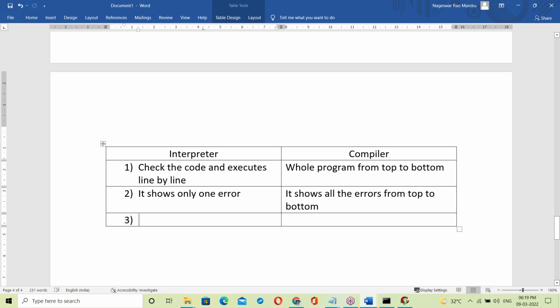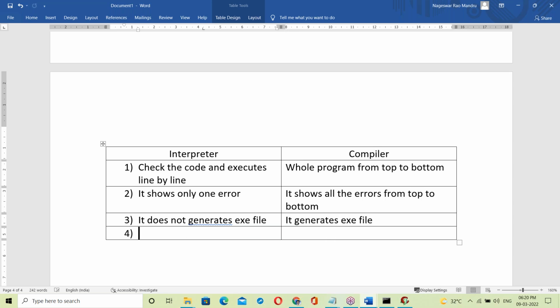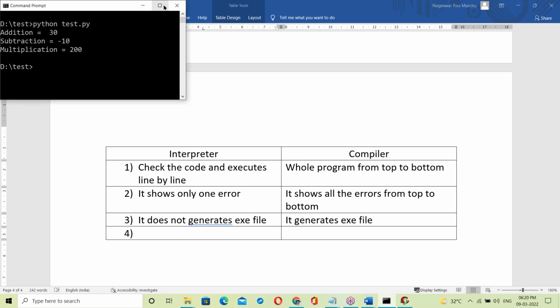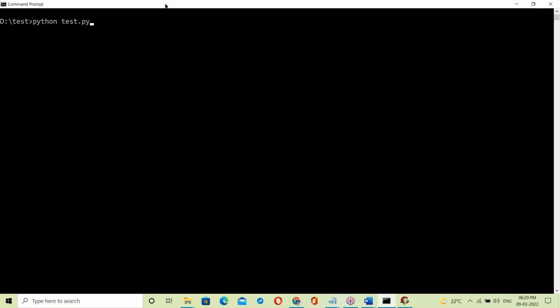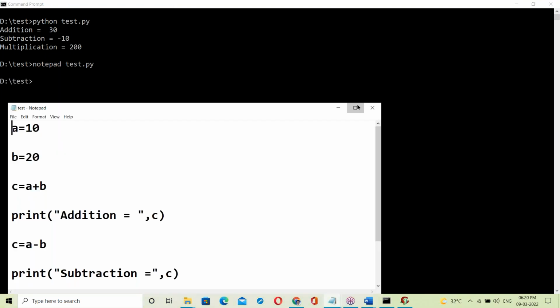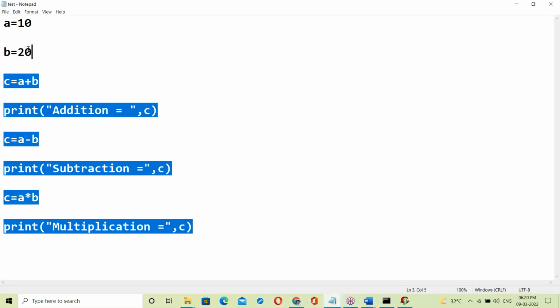Next, important points. The interpreter does not generate an exe file. The compiler generates an exe file. This is the main difference. The interpreter directly executes the source code. The programs we are writing are called source code.